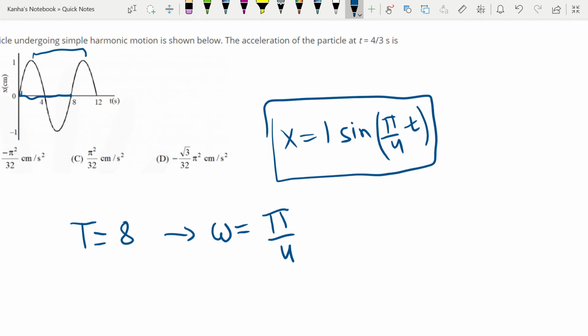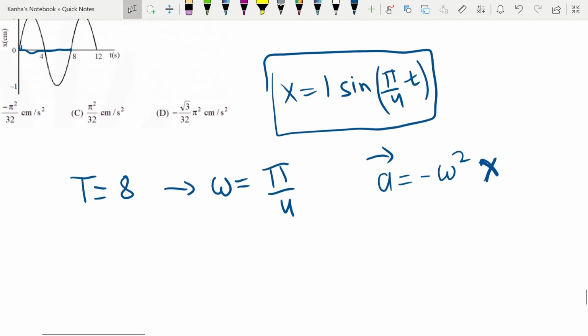Now how do you calculate the acceleration? You take the double derivative of this, or you can write that acceleration is equal to minus omega square into x. But you are supposed to find the acceleration of the particle at a particular point, t is equal to 4 by 3.